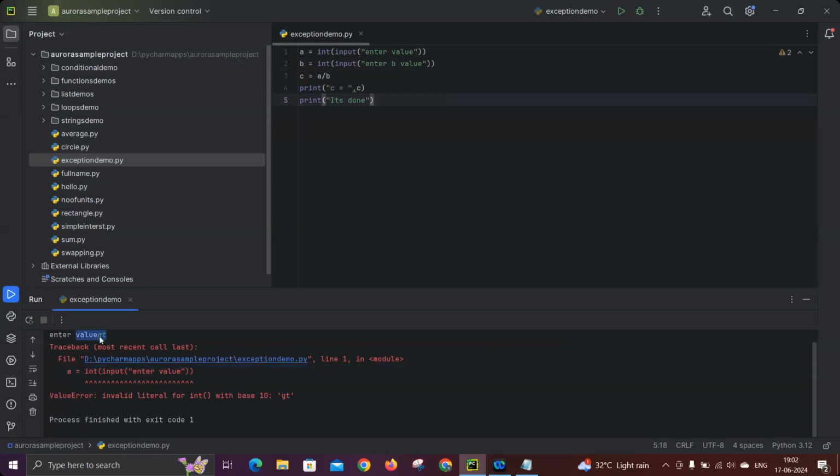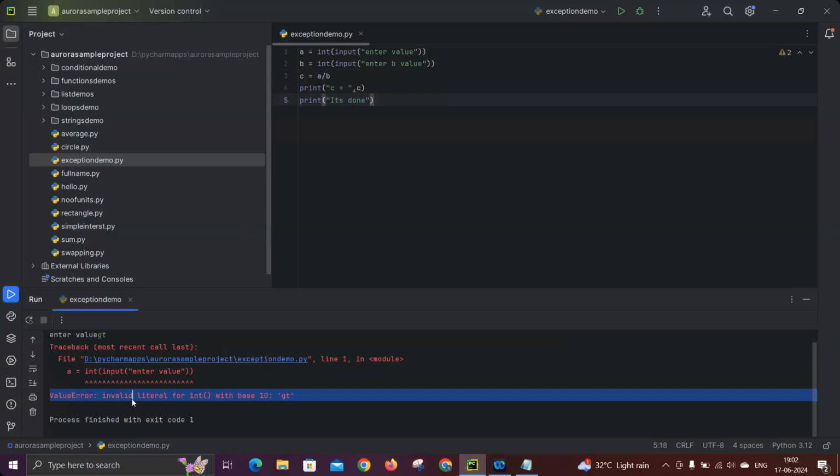That is unfortunate. I'm not aware of that. So I'm expecting he will give an integer, but unfortunately he gave a string. His mistake. It's not my mistake. As a code, I don't have that problem. But he gave wrong input. That's why it's showing an exception. So this is what we call an exception, not an error, because it's not a code mistake. It's a user input mistake.